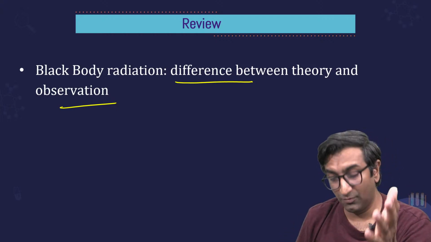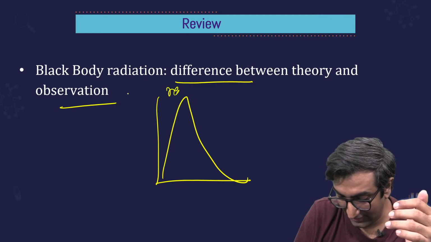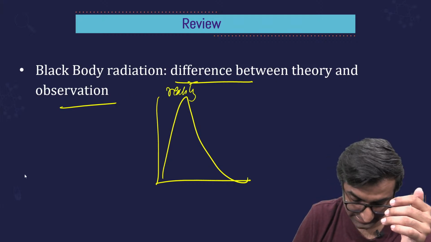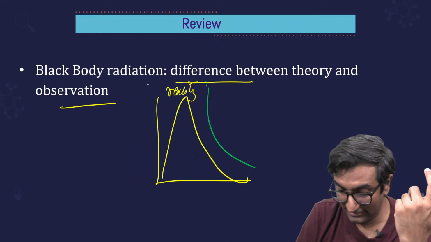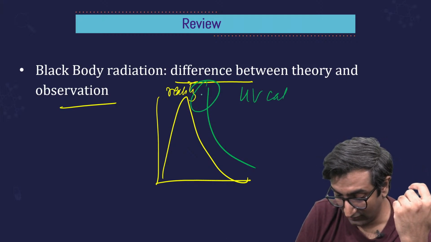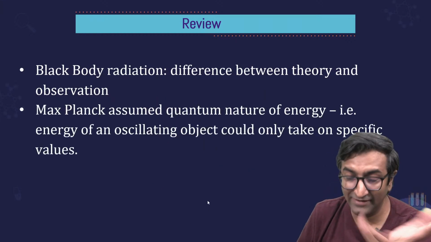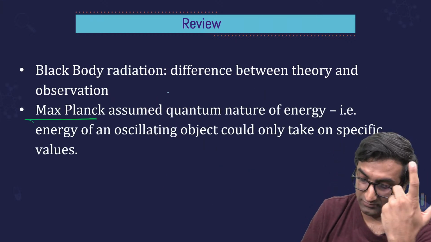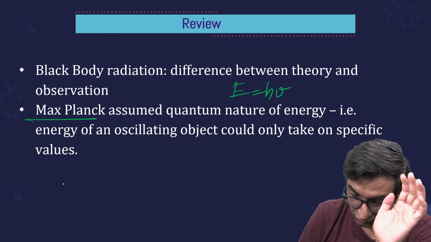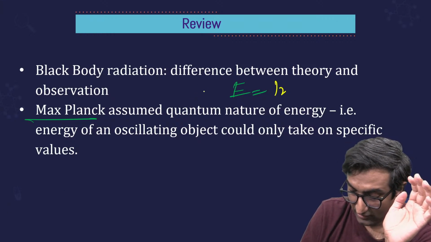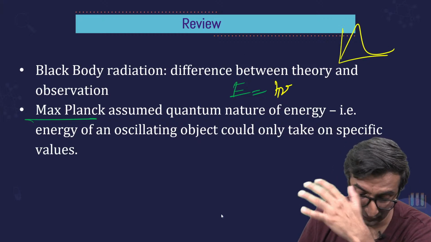There was a difference between theory and observation. Do you remember this? In black body radiation, this was reality. But classical mechanics predicted something else, and it failed. It was called UV catastrophe. Therefore we needed a new theory, which is where the whole quantum thing came. Then Planck said, look, E equals h nu. I don't know how, I don't know why, but E is equal to h nu. Because he said E equals h nu, life became easy. It explained everything. It worked out for this. It's beautiful, just because of that.